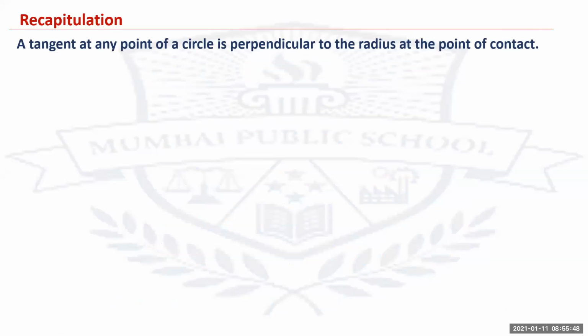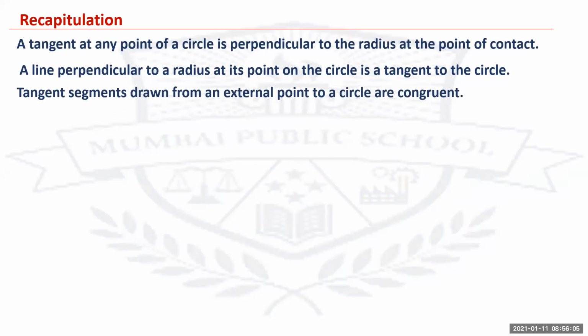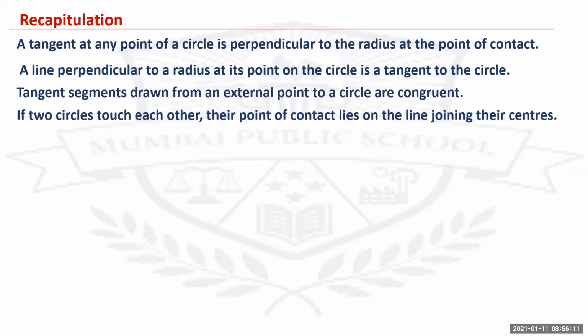A tangent at any point of a circle is perpendicular to the radius at the point of contact. We'll just brush through the topics of circles, whatever we had revised till now. A line perpendicular to the radius at its point on the circle is tangent to the circle. Tangent segments drawn from an external point to a circle are congruent. If two circles touch each other, their point of contact lies on the line joining their centers.